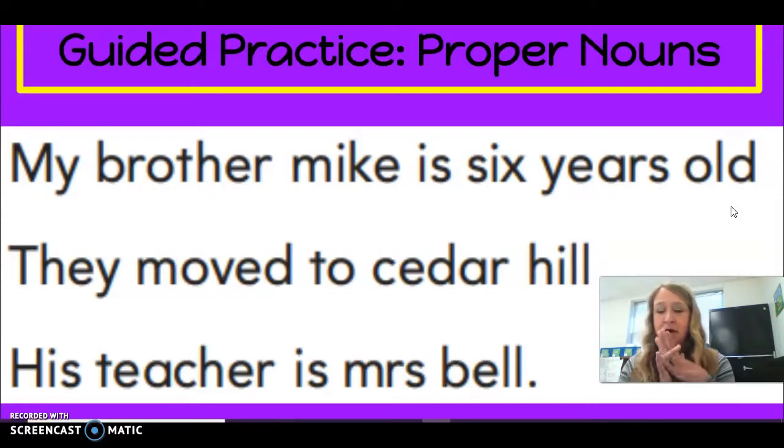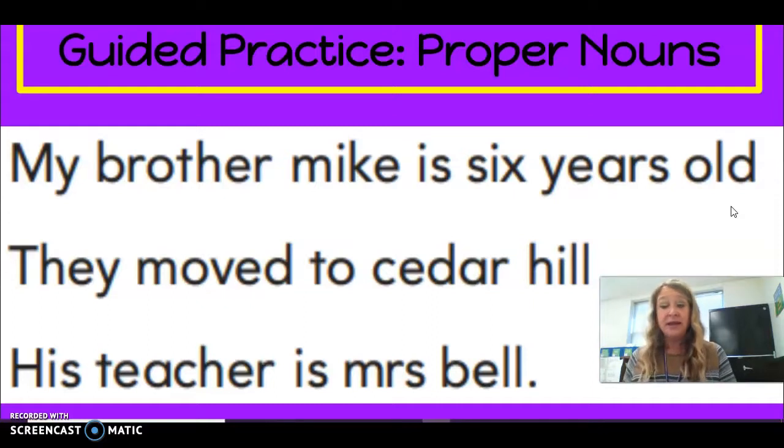Remember, a proper noun is a name of a special person, a special place, a special animal, or a special thing. Think about that sentence. My brother Mike is 6 years old. What word do you think needs to begin with a capital letter in that sentence because it's the name of a special person?